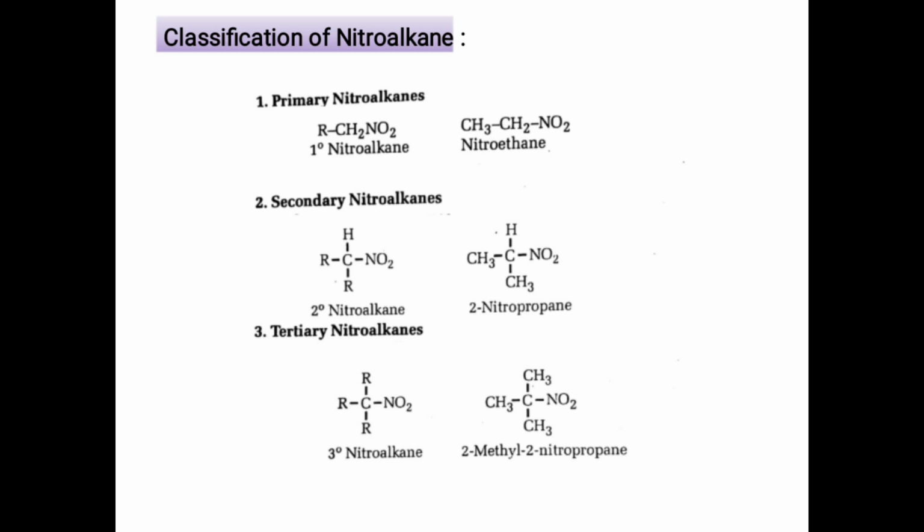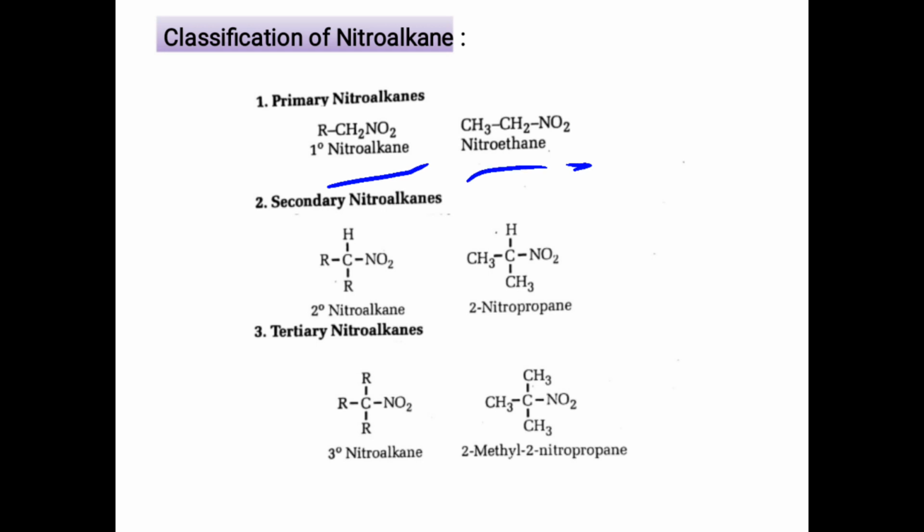Here we can see the first example of primary nitroalkane. This is the primary nitroalkane because here NO2 group is attached to primary carbon atom. Primary carbon atom is the carbon atom which is linked to only one other carbon atom.